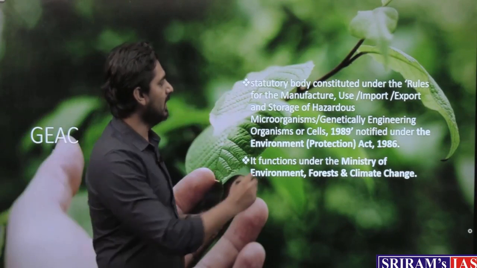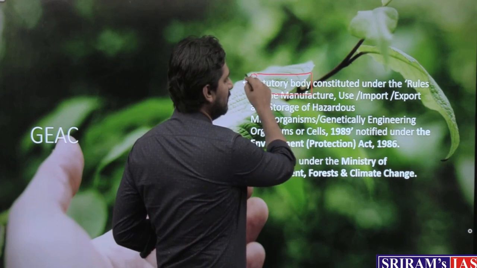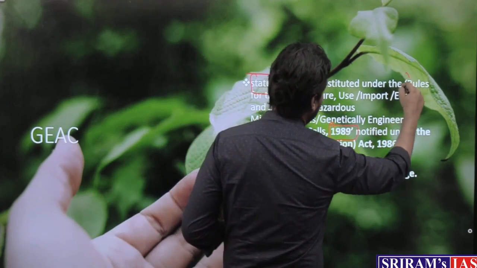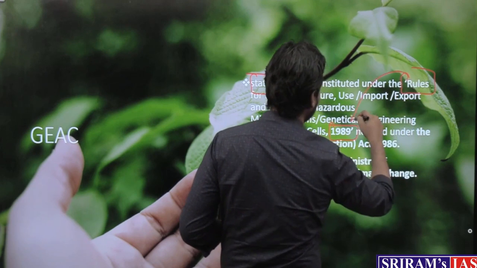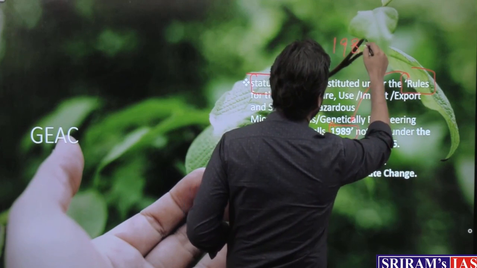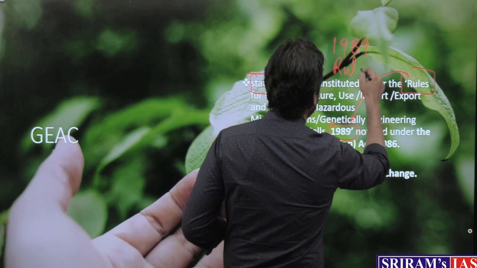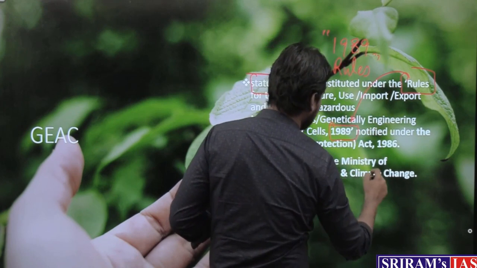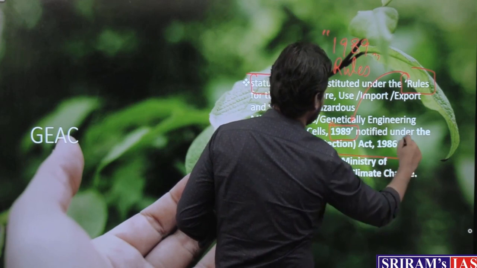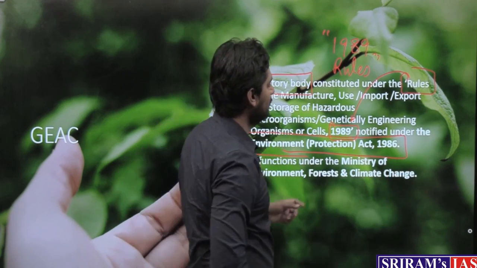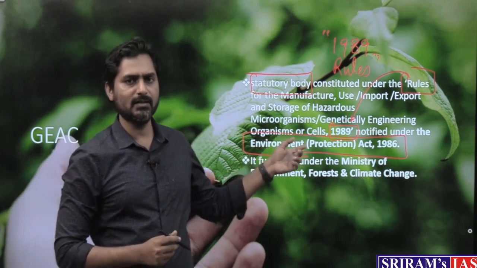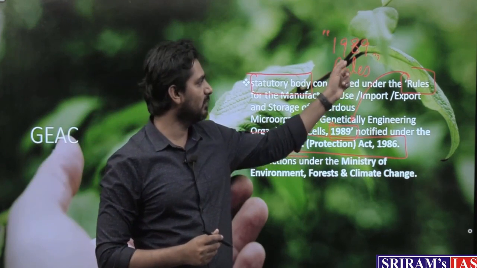So what it is saying is that GEAC is a statutory body constituted under the famous rules. The name of the rules is quite big, but you can just remember that there is this 1989 rules, and obviously there is the Environmental Protection Act of 1986. So it is notified under EPA 1986 and it follows the rules of 1989.